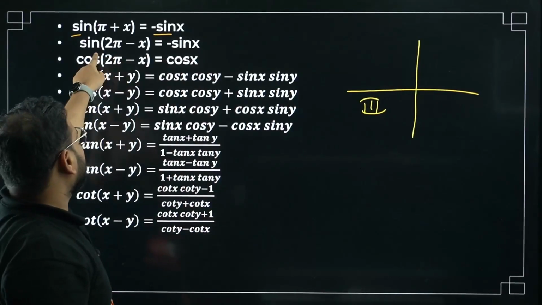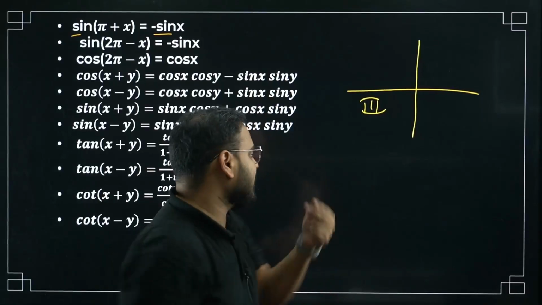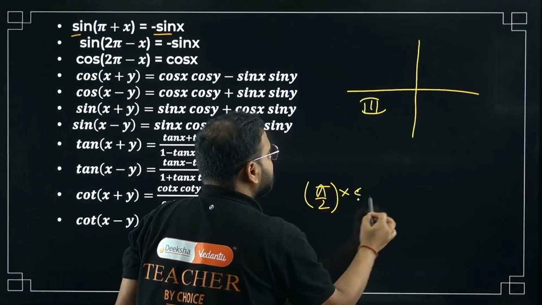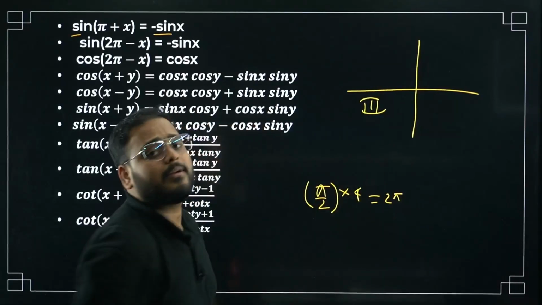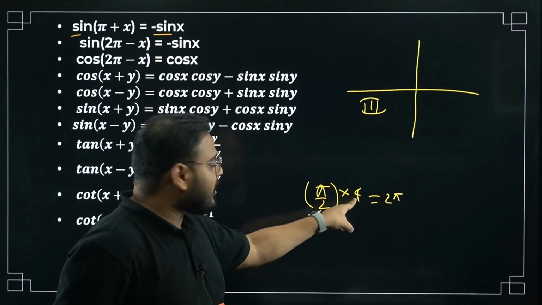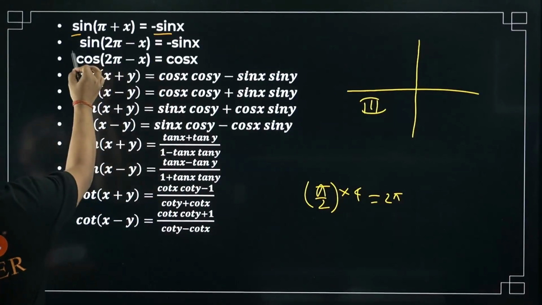2 pi minus x. Is 2 pi an even or odd multiple of pi by 2? Even multiple, sir. Think about it: pi by 2 into 4 is 2 pi. Correct? Is 4 even or odd? Even multiple. So sine will remain sine.